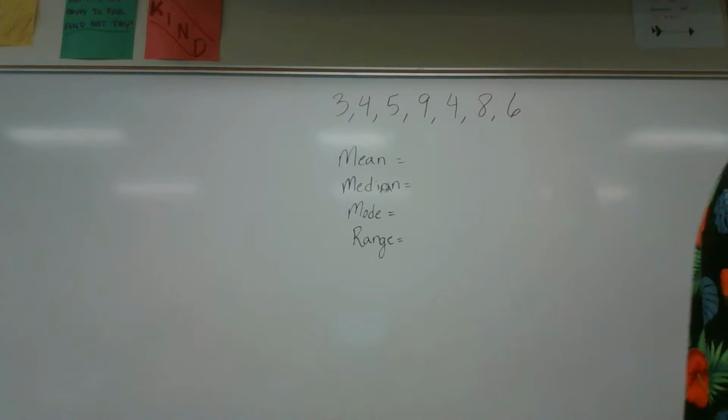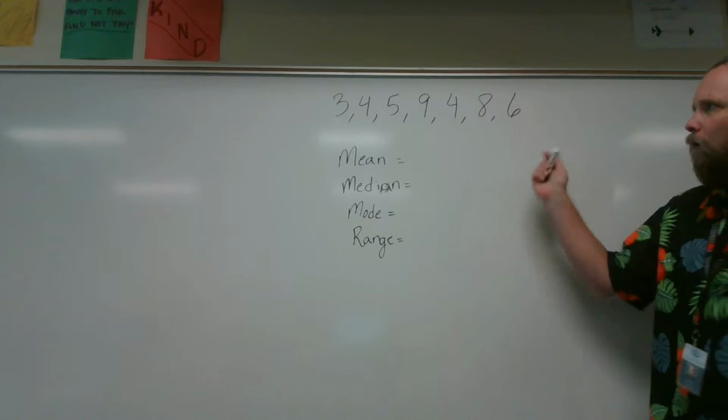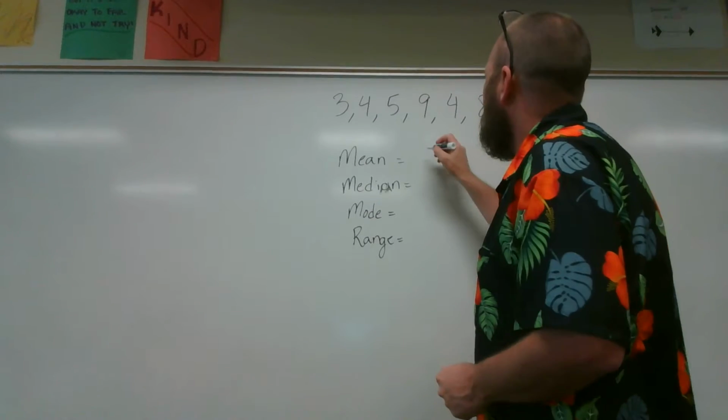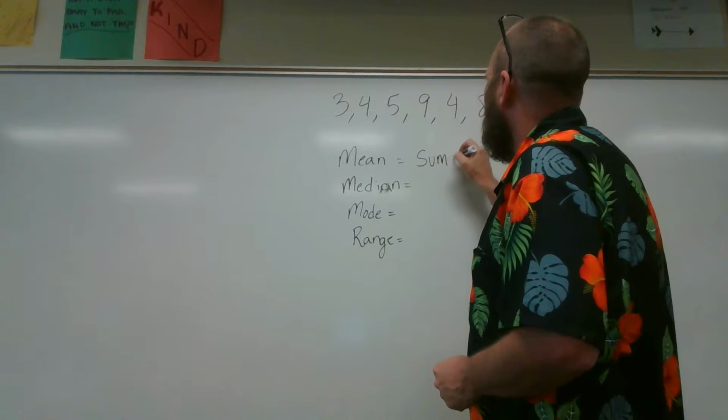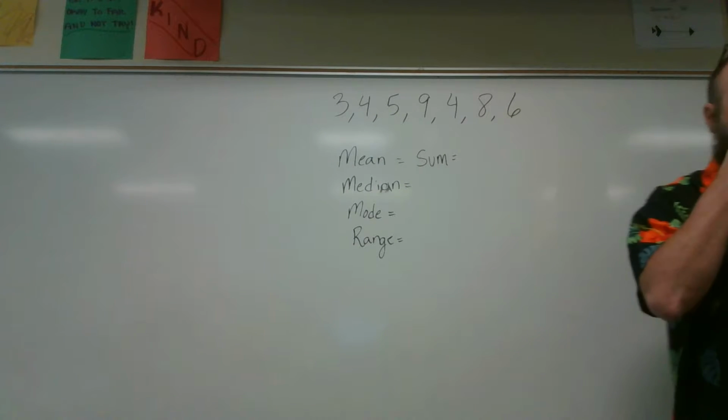So let's start with Cora. How do we find mean? What is our first step? We add all of the numbers together. So we need to have the sum first. So Cora, tell me the sum of those digits.